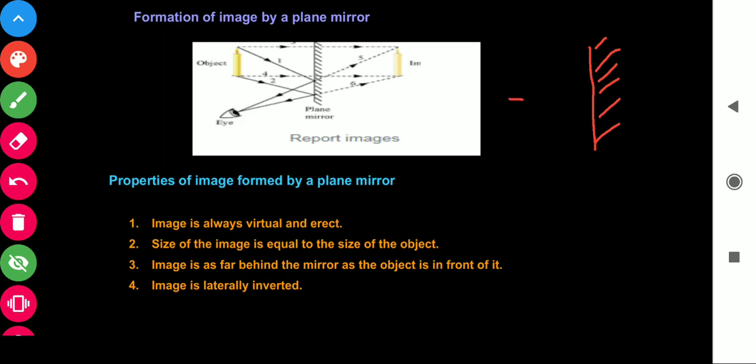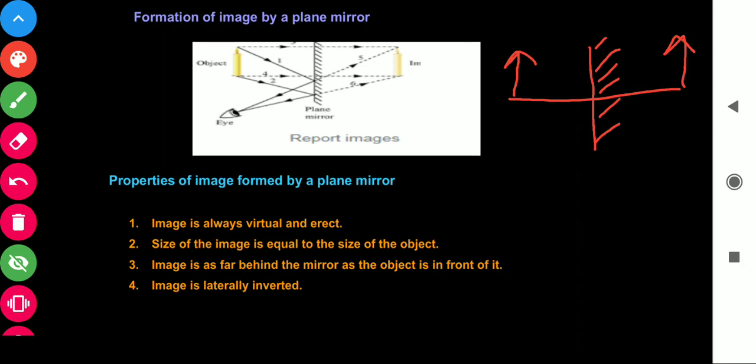If an object is placed in front of this plane mirror, as you see yourself in a plane mirror, what will you see? You see your image behind the mirror at the same size, at the same distance, but inside the mirror. It means behind the mirror.